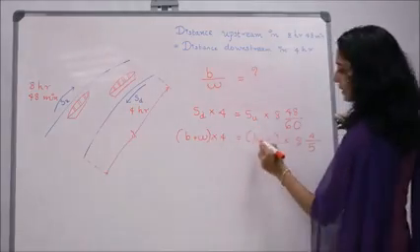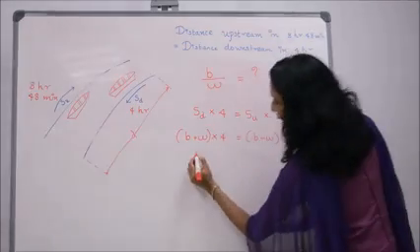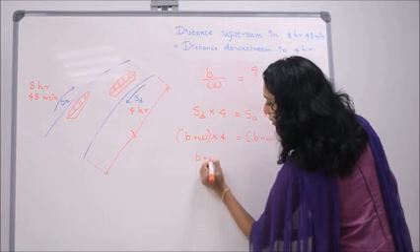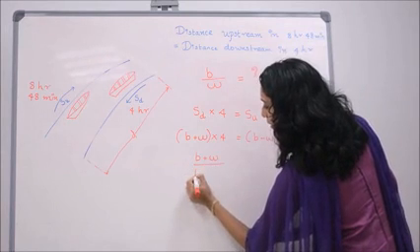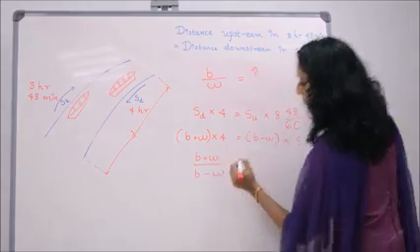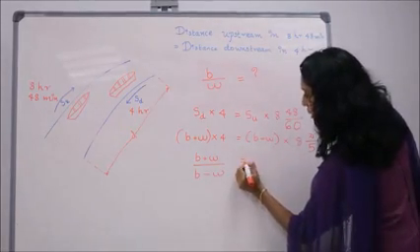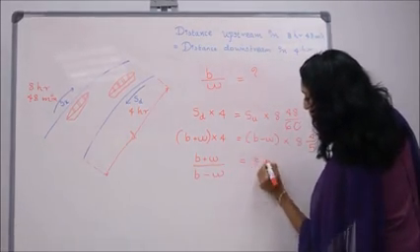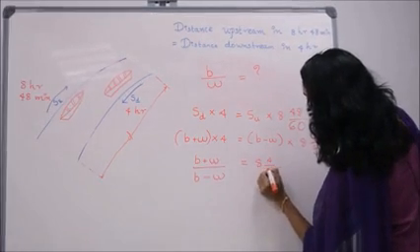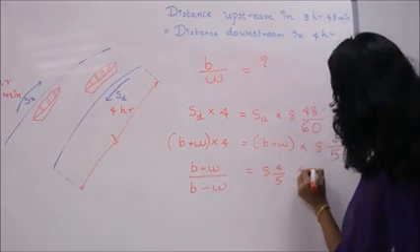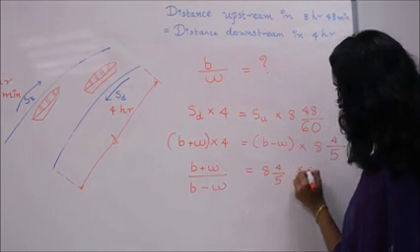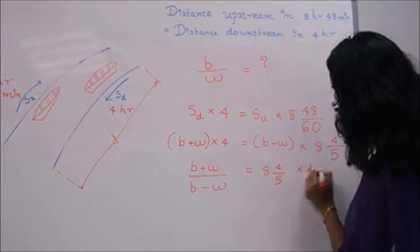So we can take this term to the other side. B minus W is equal to 8 4 by 5 into 4 divided by 4.